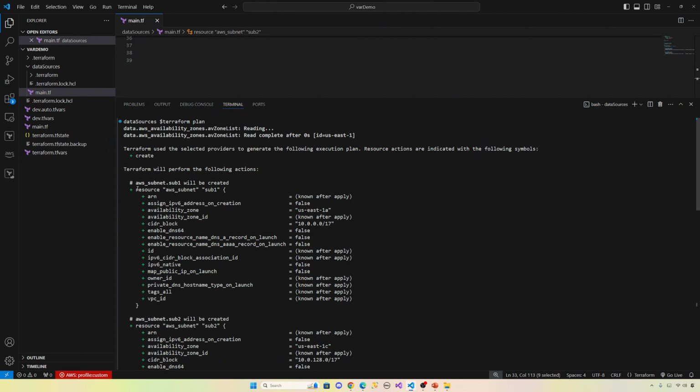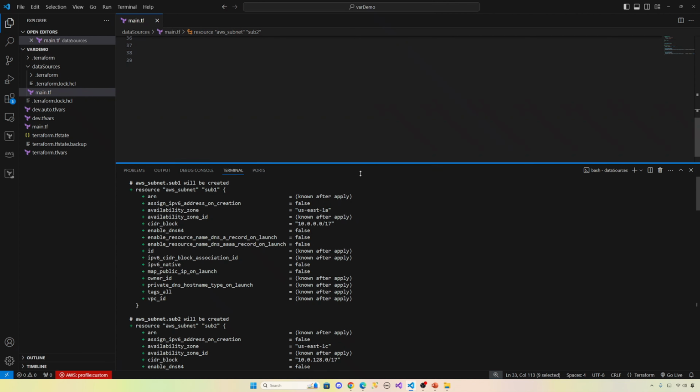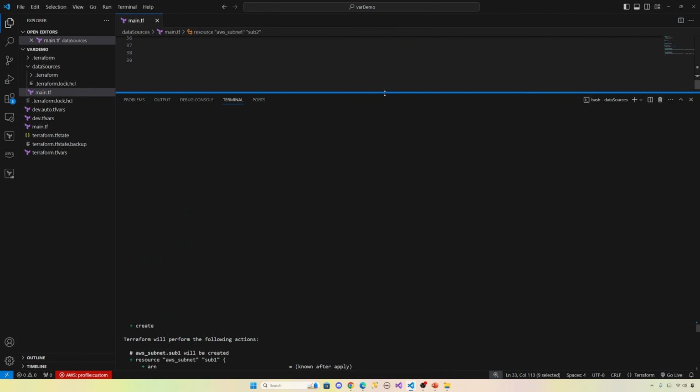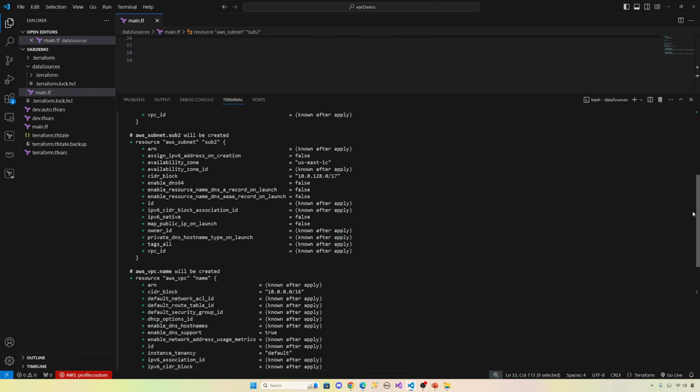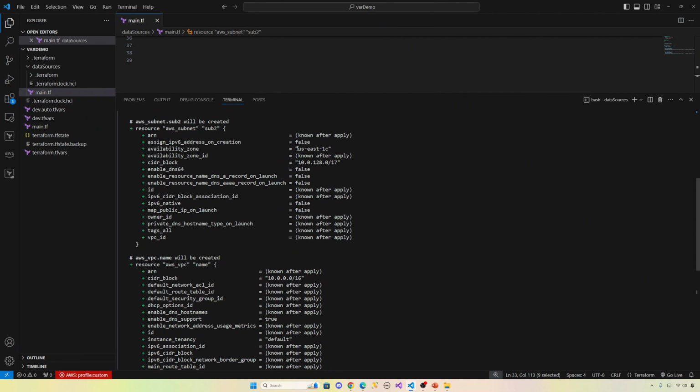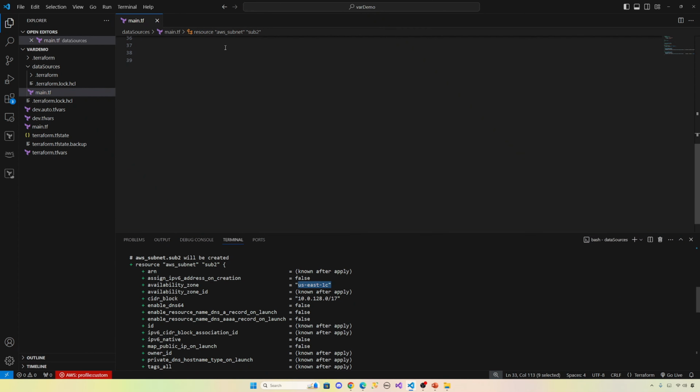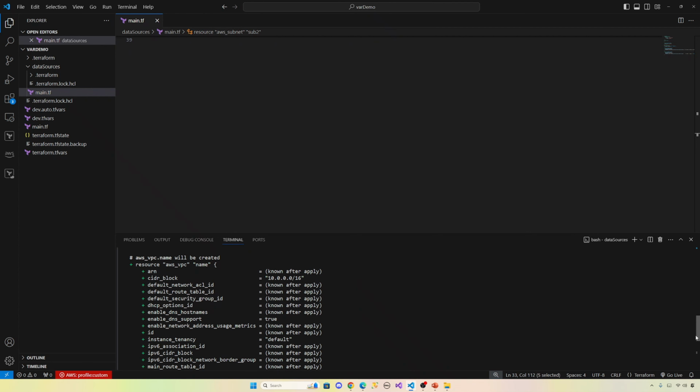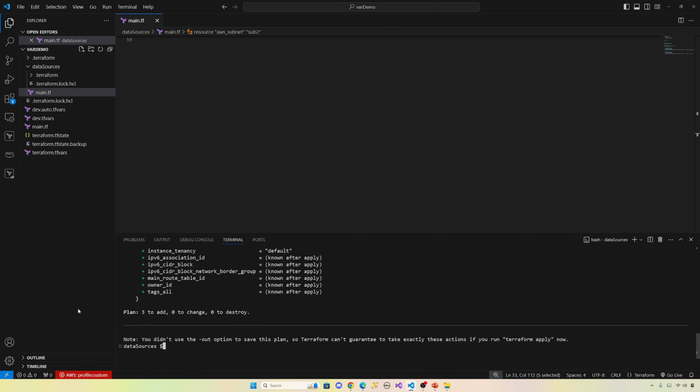Terraform plan is going to create resource sub1 in 1A, which is our first availability zone. Now this one is going to be in 1C because we gave number 2, which is 0, 1, 2, US East 1C. And this is our VPC. 3 resources to add.